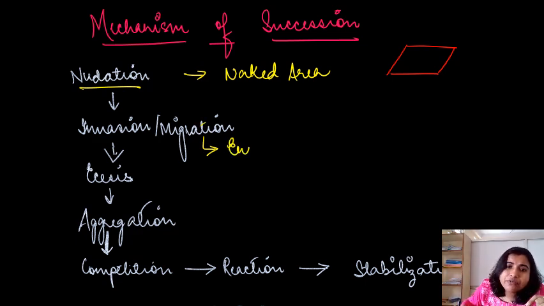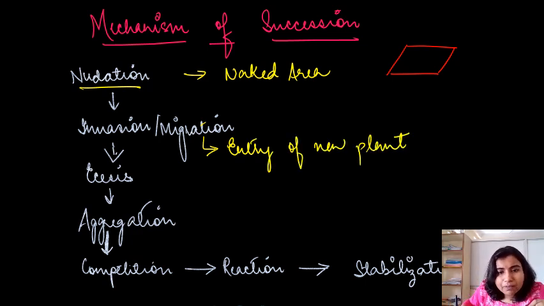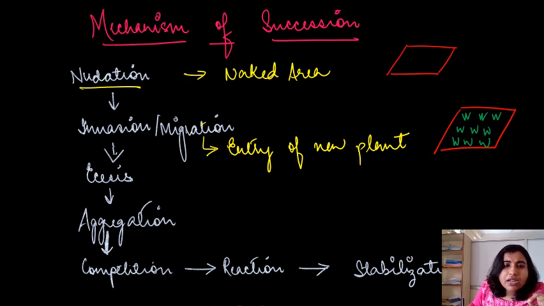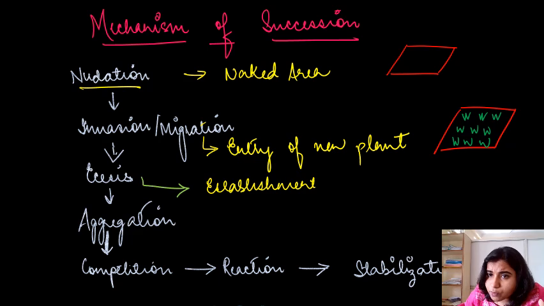You can say entry of new species, entry of new plants. So this naked plant is now covered with new plants. Say for example, these are small grasses which have occupied the area, right? So these are the small grasses. Ecesis means what? The establishment of the species. Ecesis is basically establishment of the pioneer species. Since these are the first living organisms which occupy this area, we call it pioneer species, right?